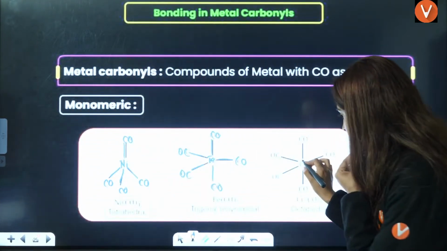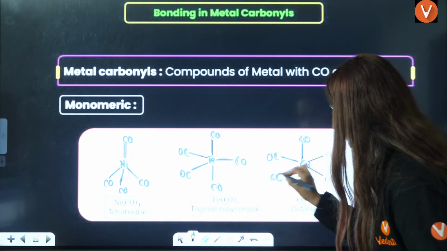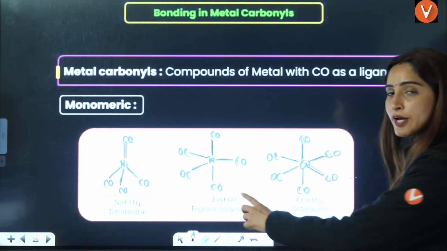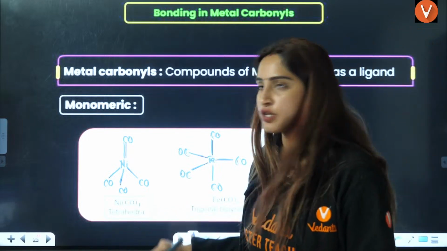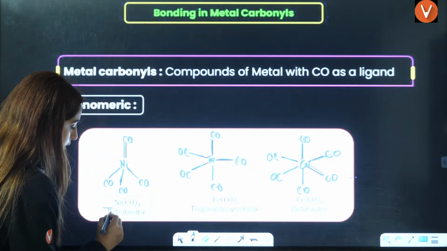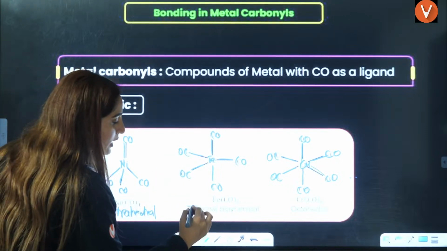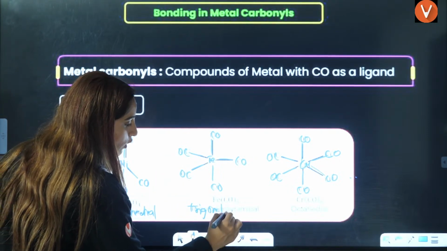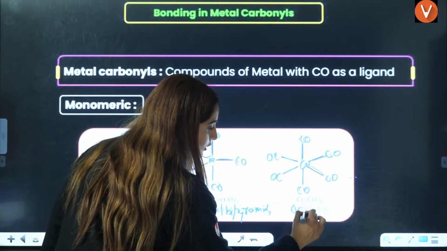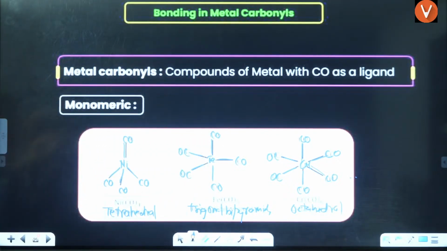CO means carbonyl here. Chromium will have 6 CO ligands in the octahedral geometry, right? This is trigonal bipyramidal geometry. This is tetrahedral geometry. This is trigonal bipyramidal. This is octahedral geometry, right? Trigonal bipyramidal geometry.